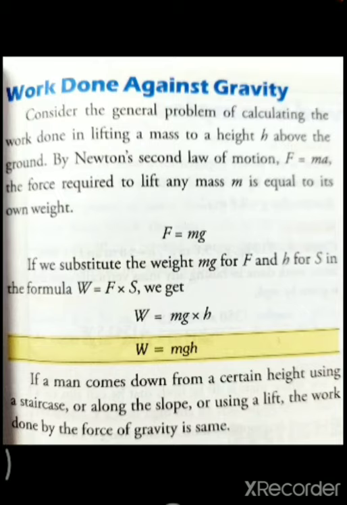Example 2. The speed of a car is 60 meter per second. Calculate the distance covered by the car in 30 seconds. Speed and time are given here. So speed s is equal to 60 meter per second, and time t is equal to 30 seconds. So by applying the